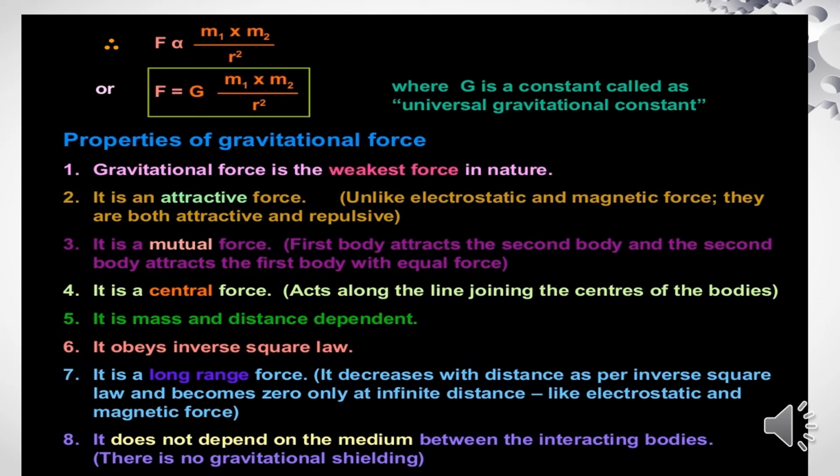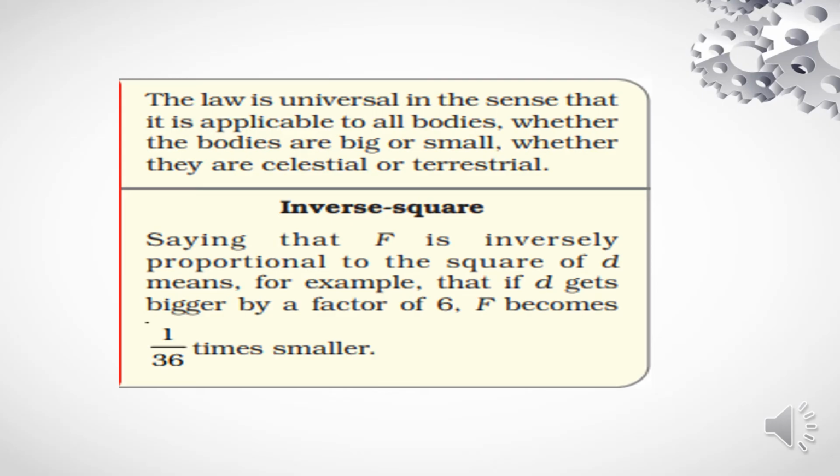It is mass and distance dependent. It obeys the inverse square law. It is a long range force. It decreases with distance as per the inverse square law and becomes zero only at infinite distance, like electrostatic and magnetic force. It does not depend on the medium between the interacting bodies. There is no gravitational shielding.